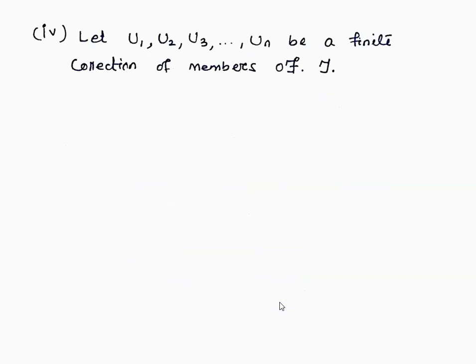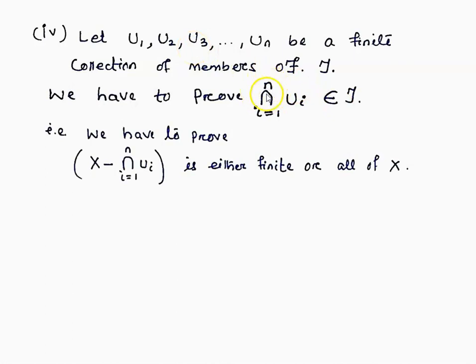Now the final condition we have to check is whether a finite intersection of members of tau is in tau or not. Let u1, u2, u3, ..., un be a finite collection of members of tau. We have to prove that their intersection, from i equal to 1 to n, ui, is in tau. To prove this, we have to prove that the complement of this intersection is either finite or all of X.